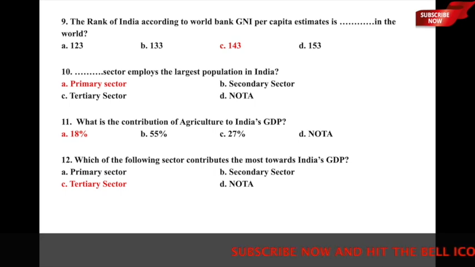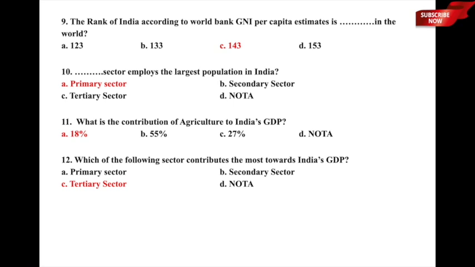So agriculture is the lowest at 18%. Then we have industry or industrial sector or manufacturing sector or secondary sector at 27%, and then we have tertiary sector or service sector at 55%. Let us now move to the next one now. Which of the following sector contributes the most towards India's GDP? Just now I have told you 55% is contributed by the service sector or tertiary sector.